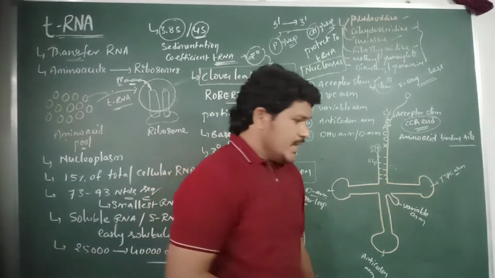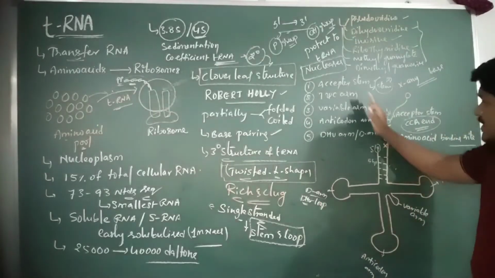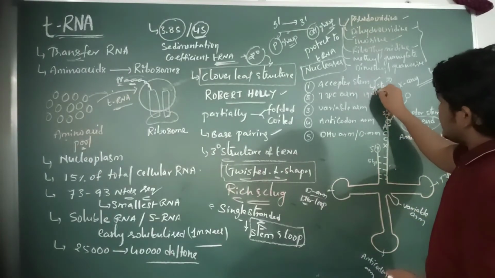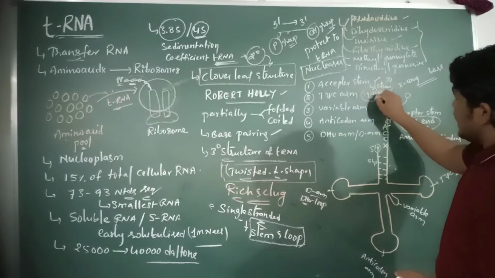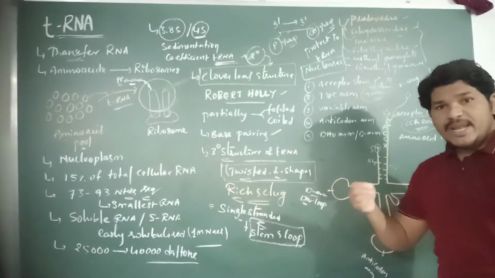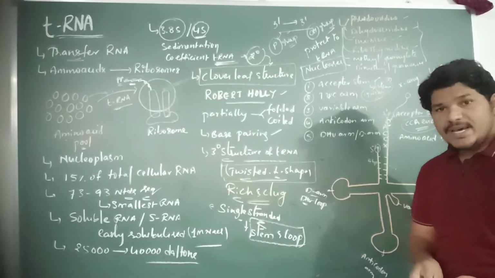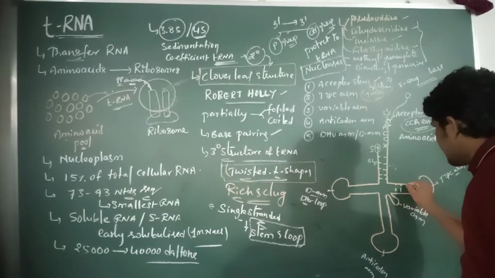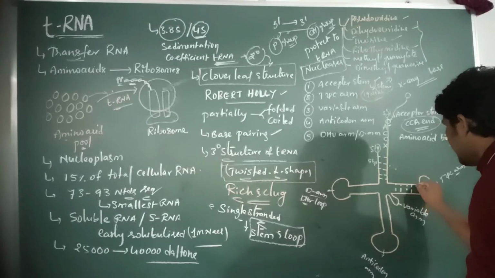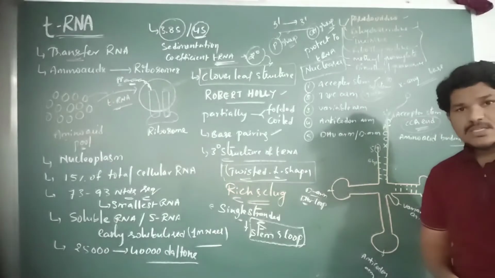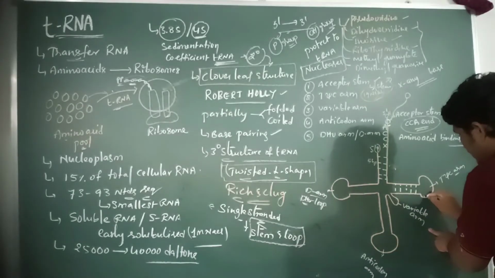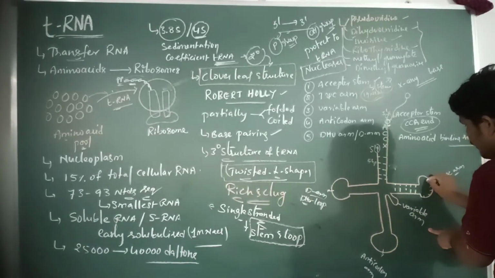The T-psi-C arm consists of about 19 nucleotides. Out of the 19 nucleotides, 4 to 5 base pairs are present in the stem, and the rest of the nucleotides are present in the loop.